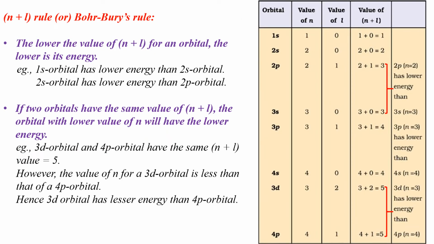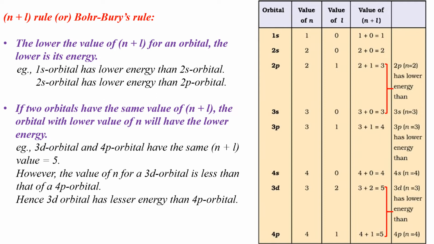Children, the n plus L rule or Bohr-Bury's rule is a very important rule from the exam point of view. The first statement under this rule is: the lower the value of n plus L for an orbital, the lower is its energy. Now look at the table displayed on the right side. Various orbitals are listed in the first column. Values of n and L corresponding to each orbital are listed in the next two columns. In the next column, the n plus L value is calculated for each orbital.